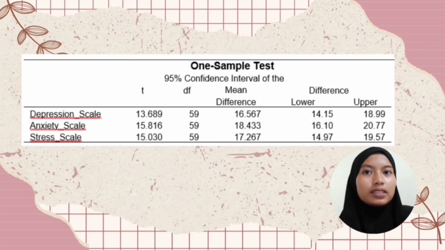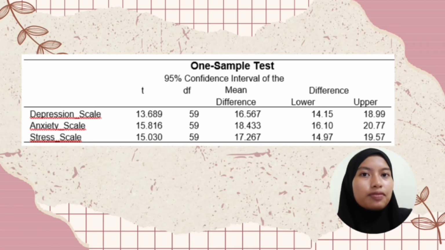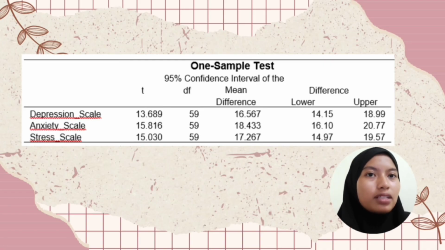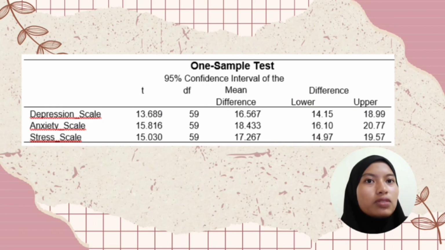The table presents the result of one sample test for depression, anxiety, and stress scale among 60 respondents. The mean depression score is 16.57 with the t-value of 13.689 at a 95% confidence interval between 14.15 and 18.99. The anxiety score showed a high mean of 18.43 with a t-value of 15.816 and a confidence interval between 16.10 and 20.77.